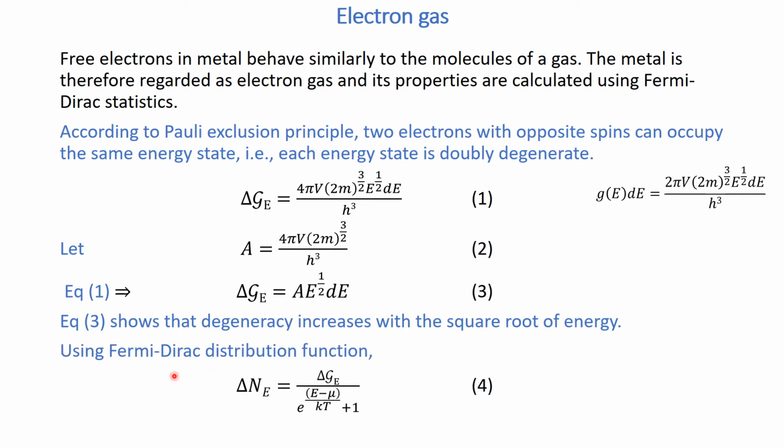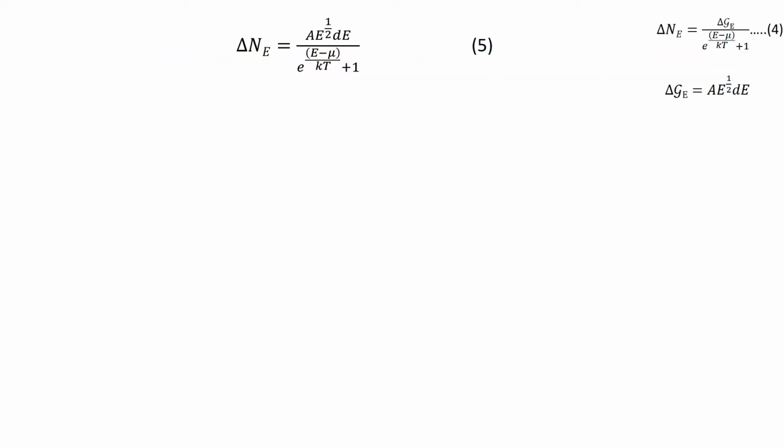Now using the Fermi-Dirac distribution function, we can write delta n(E) is equal to this one, where delta n is the number of particles in the energy state E, and delta g(E) is the degeneracy of the energy state. Now if you put the value of g in this equation number 4, which was on the previous slide, we can write delta n(E) as this one, given by equation number 5.